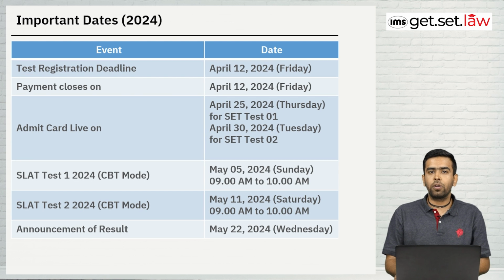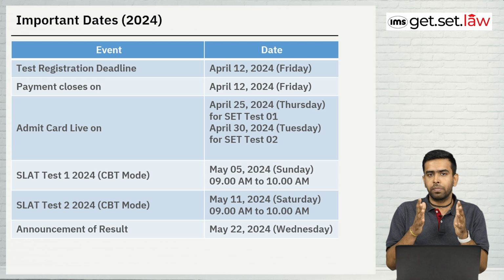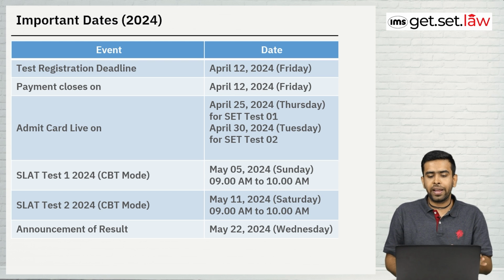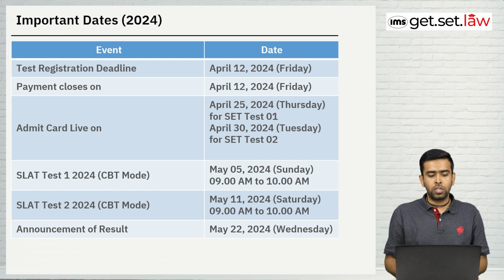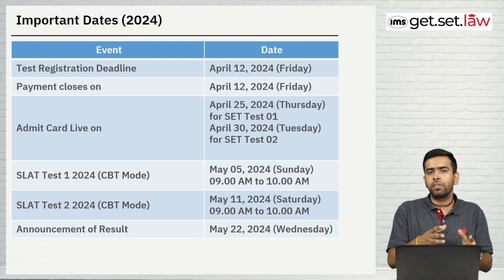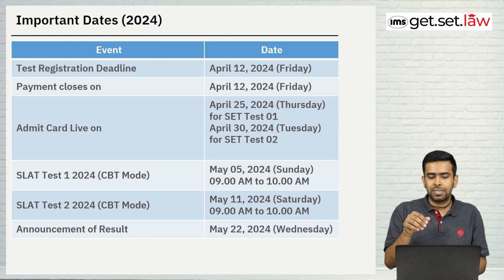This is a very important column: important dates. Very recently, a day before, Symbiosis released the forms. Now you have time till April 12, 2024. But I will recommend that you do not wait for the last date. Oftentimes it so happens that we keep waiting, thinking we have a lot of time. But let's not do that, and fill the form as soon as possible. The test registration deadline will be closing on 12th April, and the payment deadline is also closing on 12th April. Earlier they had made a very small difference between these two dates, but this time it's the same.